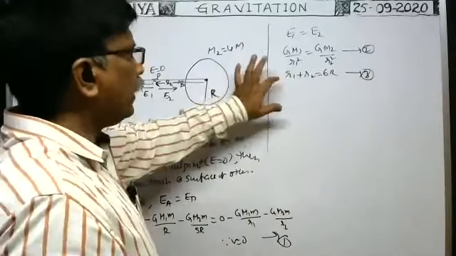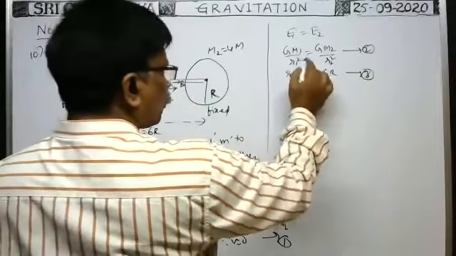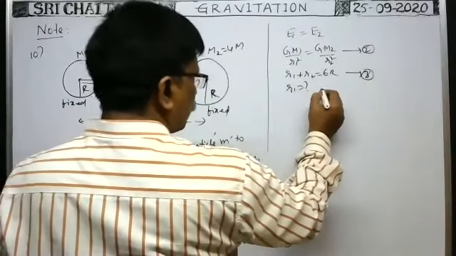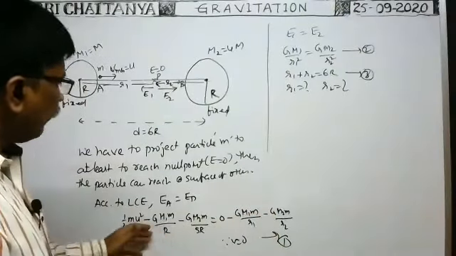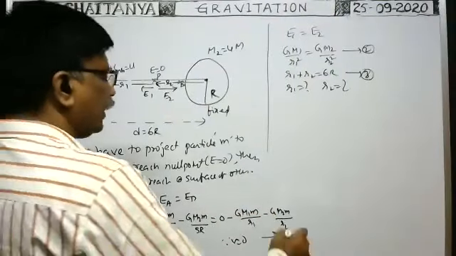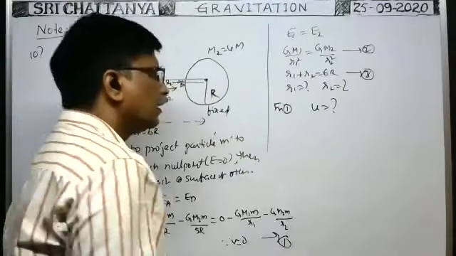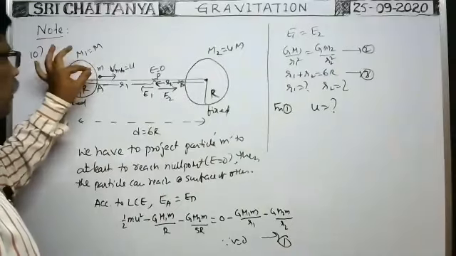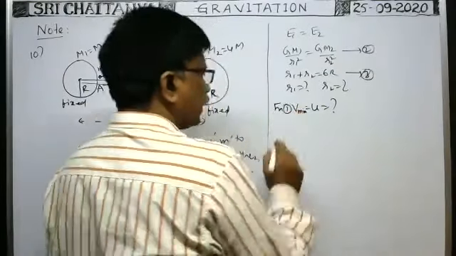From these two, you see r1 plus r2 is equal to 6r, no? So from these two relations, we can find r1 is equal to question mark, r2 is equal to question mark. Now you substitute these r1, r2 values here. Everything is known except u. Then you calculate from 1, u is equal to question mark. This is the minimum velocity with which the body is to be projected.